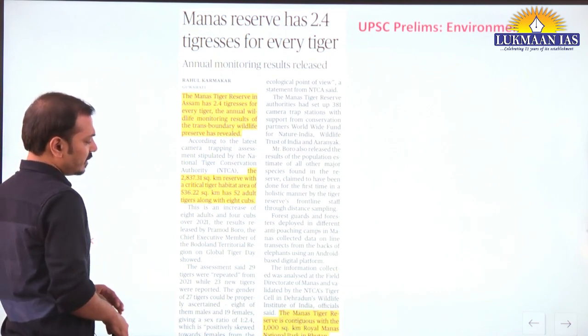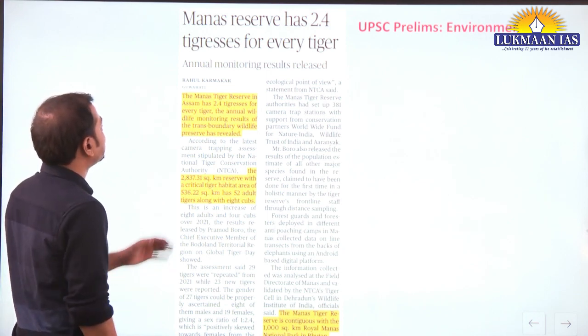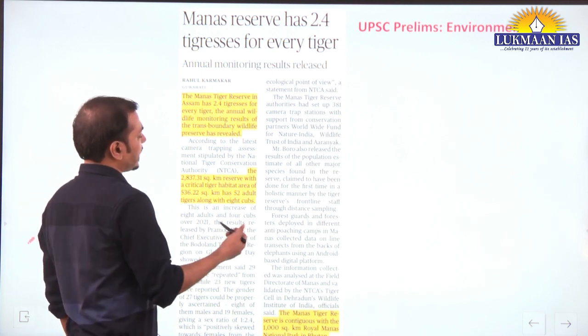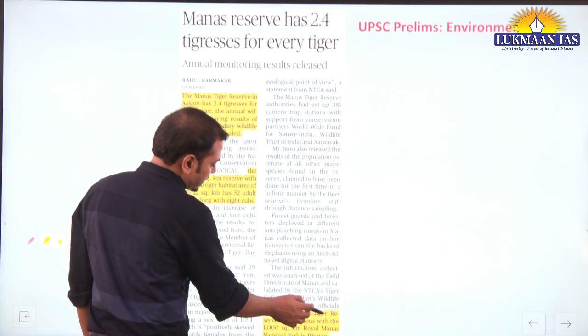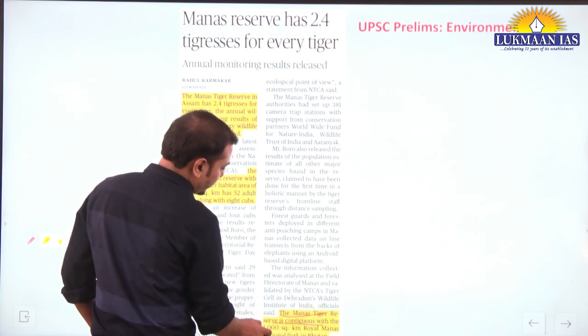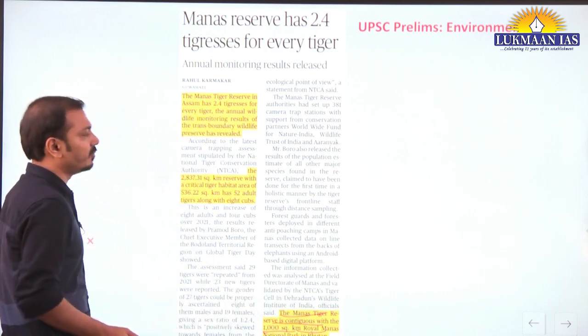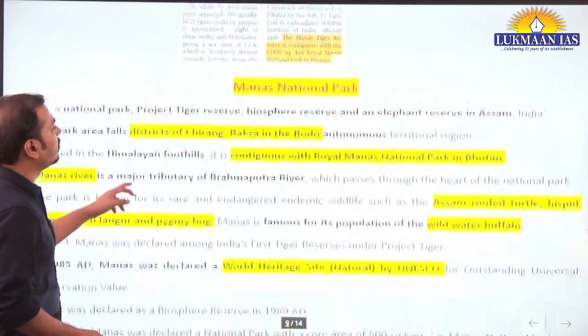Okay, now Manas Reserve has 2.4 tigers for every tiger in Manas Tiger Reserve. So we can say that this is a favorable sex ratio for tigers in Manas Tiger Reserve, a good sign for conservation. One should also understand that Manas Tiger Reserve is contiguous with the 1000 square kilometer Royal Manas National Park in Bhutan. So yes, now we will try to find out the basic information.